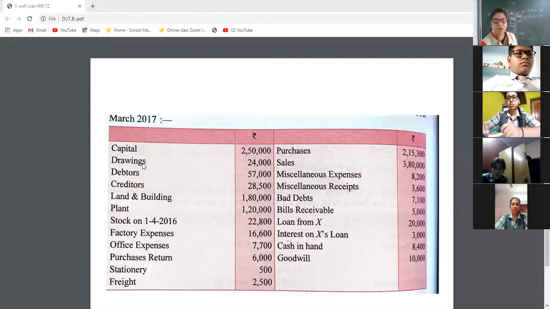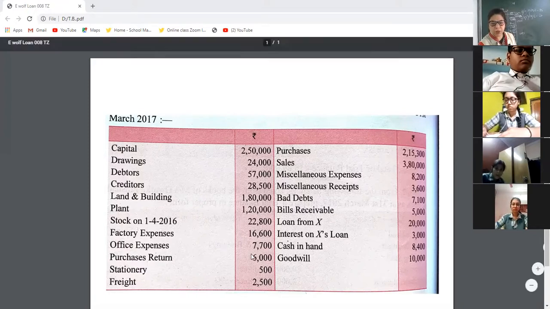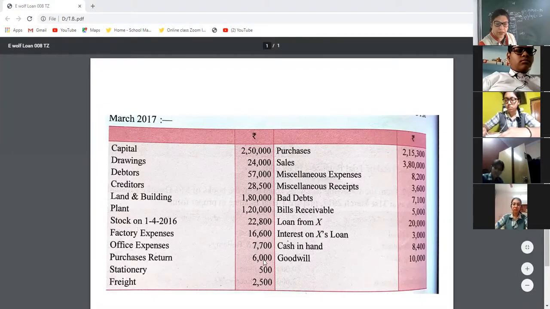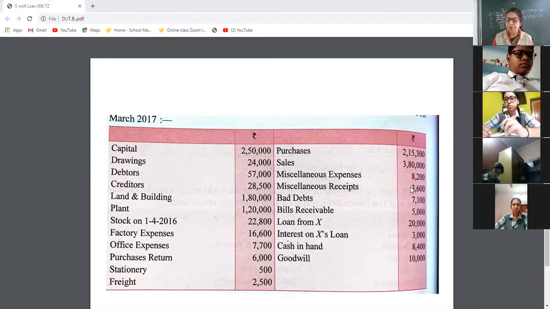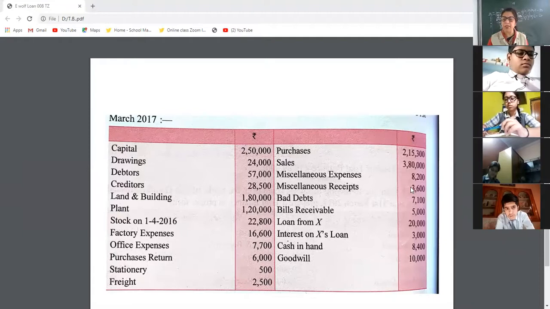If you want to note down, you can. Drawings will be debit, debtors debit, creditors credit, land and building debit, plant and machinery debit, opening stock debit, factory expenses debit, office expenses debit, purchase return credit, stationery debit, freight debit, purchase debit, sales credit, miscellaneous expenses debit, miscellaneous receipt income will be credit, bad debts loss for the business debit, bills receivable asset for the business debit.